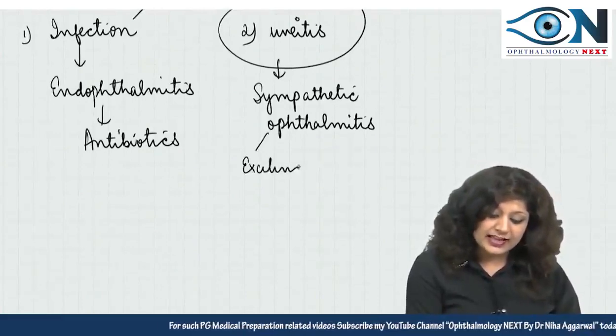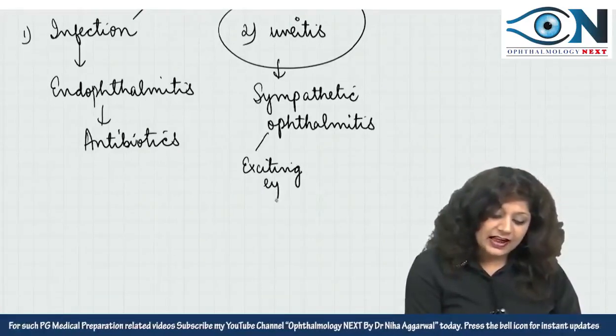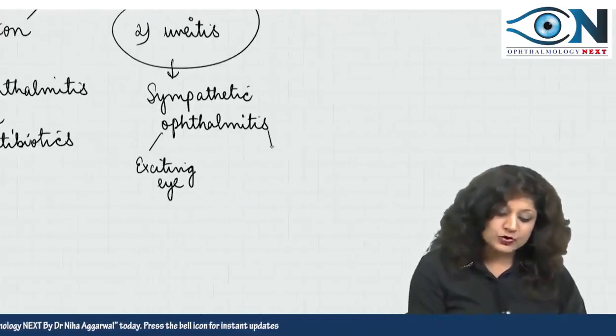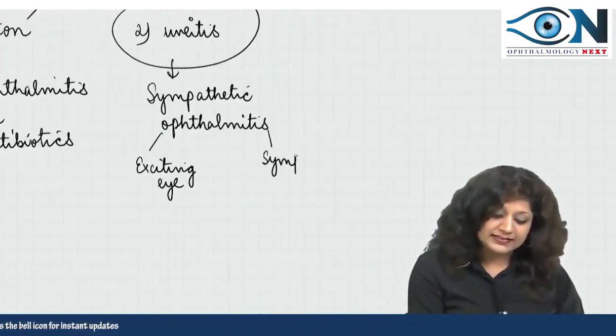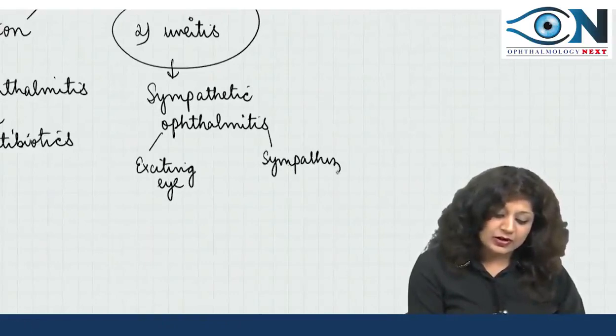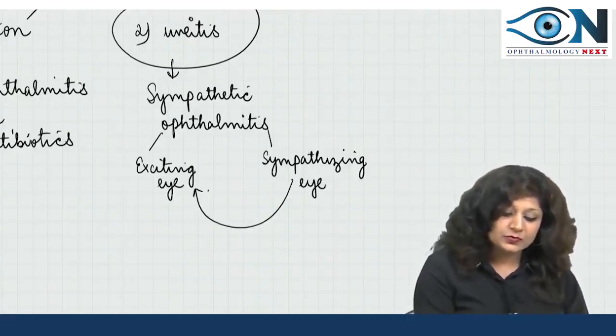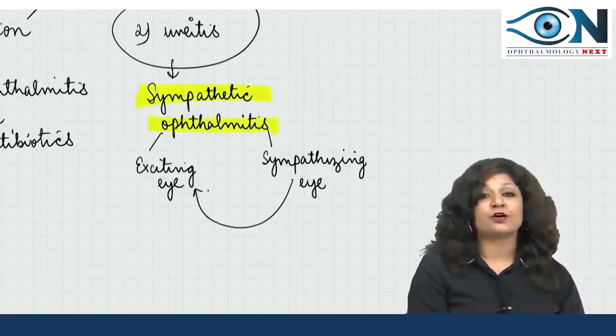The other eye also develops the inflammation. That eye is called the sympathizing eye. So this eye is sympathizing with the exciting eye. That is why it is called sympathetic ophthalmitis.